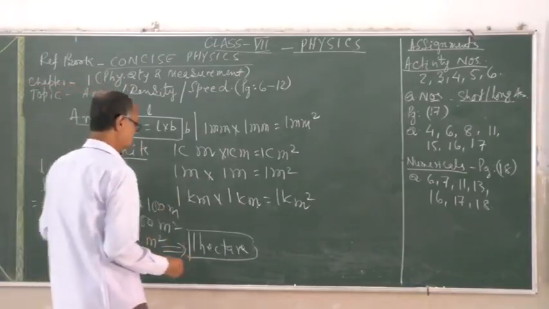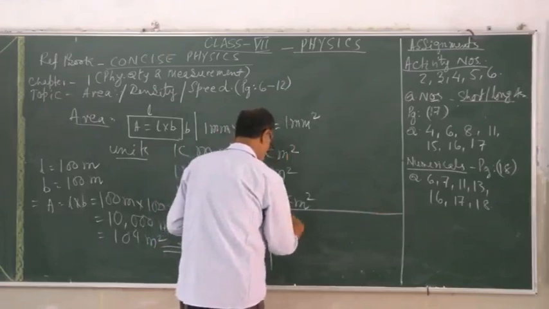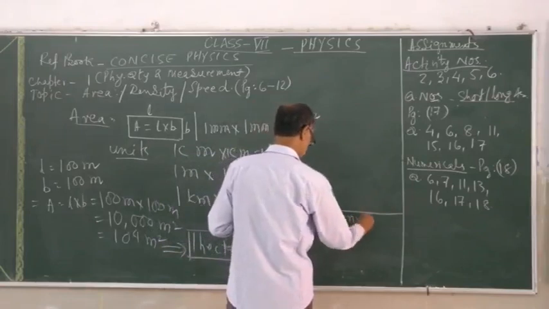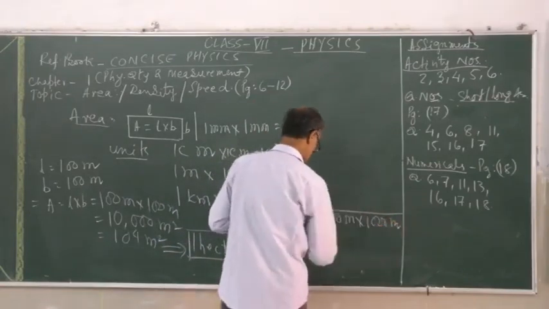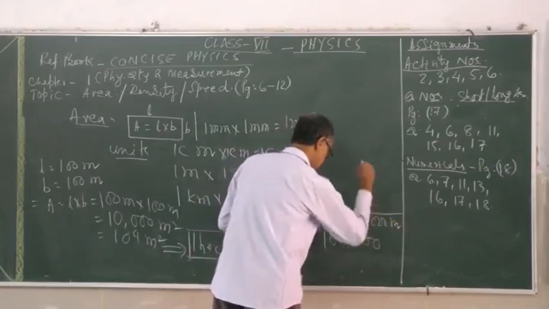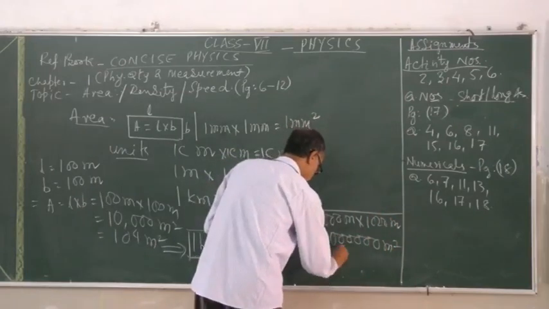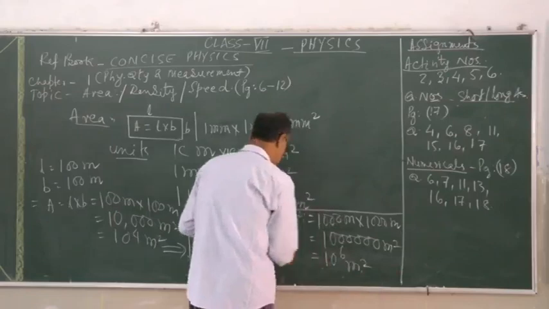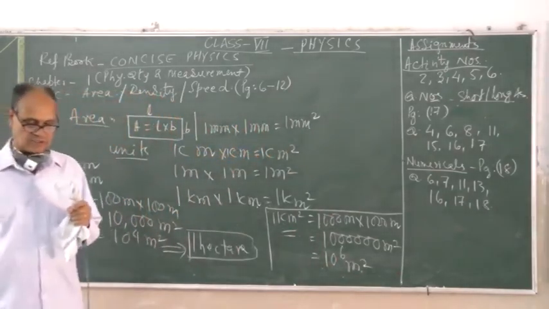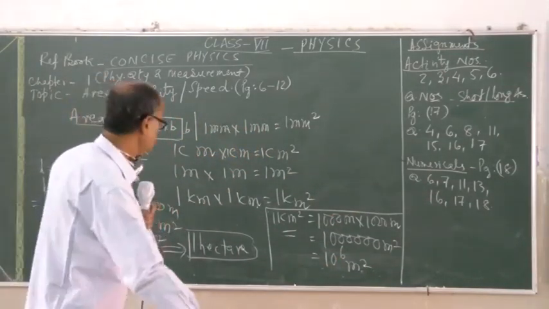So correspondingly we can say 1 kilometer square can also be said as 1,000 meter length into 1,000 meter breadth, which will be 10 lakh meter square, which can also be said 10 to the power 6 meter square. It is a kilometer square length. So these are the bigger units as such.